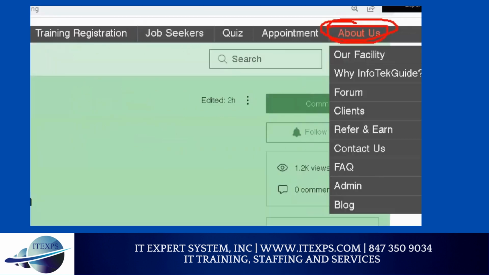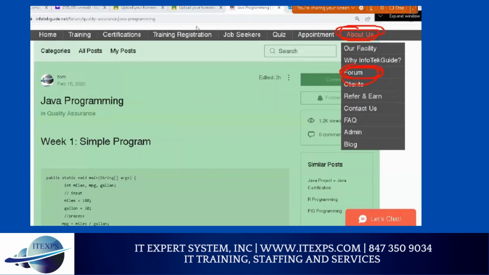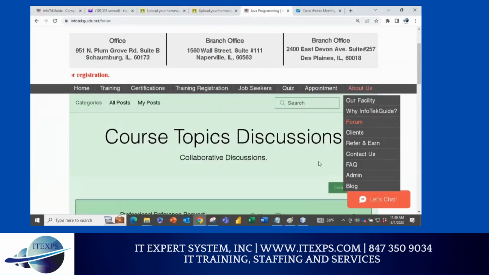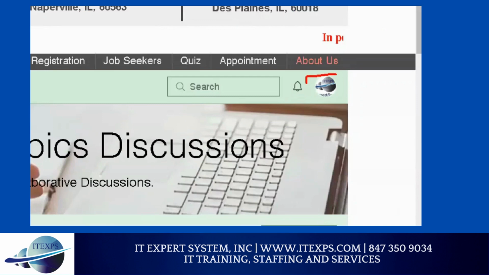It's in forum, about us, forum, in Infotech guide. And when you go to forum, if you have not signed up yet, you do need to sign up. And if you sign up, I'll give you permission so you can access. If you have not signed up, you do need to sign up.